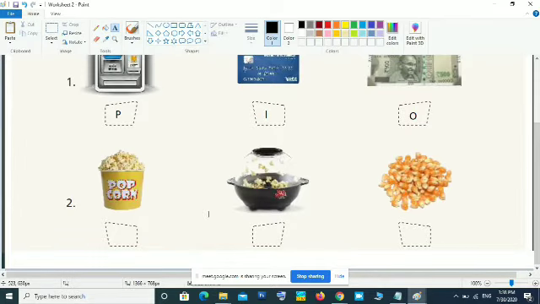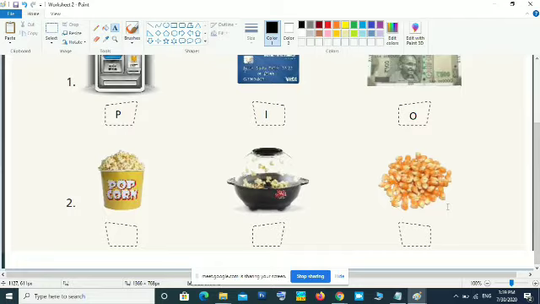You have to pay 50 rupees, 100 rupees or 10 rupees. Now what is the input, what is the process, what is the output, that you have to tell me. Here in the middle you can see the machine that fries the corn.